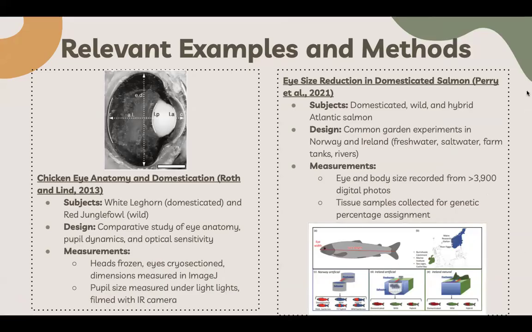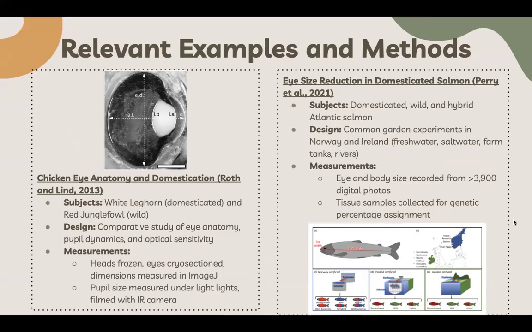And they also examined pupil dynamics by exposing the birds to 7 different light levels and filming their pupil responses with an infrared camera. And finally, they calculated optimal sensitivity, or F numbers, which essentially measure how efficiently the eye gathers light. And so altogether, this design allowed them to link domestication to changes in both the structure and function of the chicken eye.